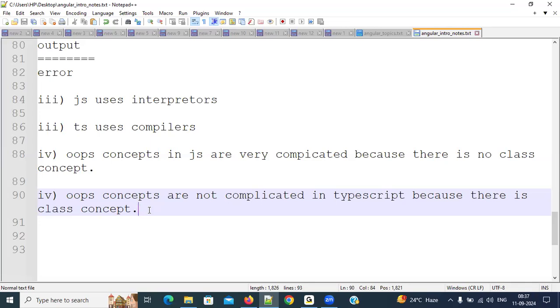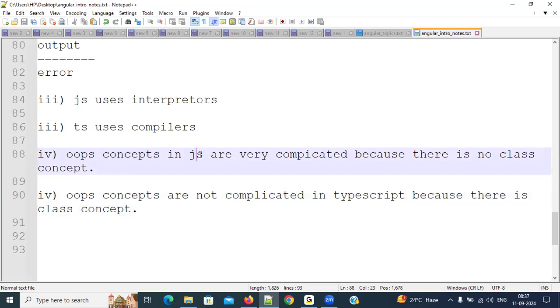So we have a single class. In that single class, we can write whatever functionality we want by writing different functions. Simply, we create an object for that class. With the help of the object, we call all the functions. Clear, everybody? Right. But here in JavaScript, what happens? There is no class concept. That's why we need to write functions only.